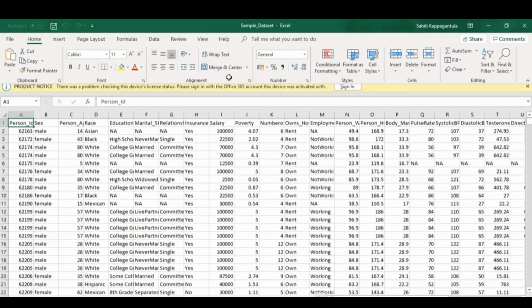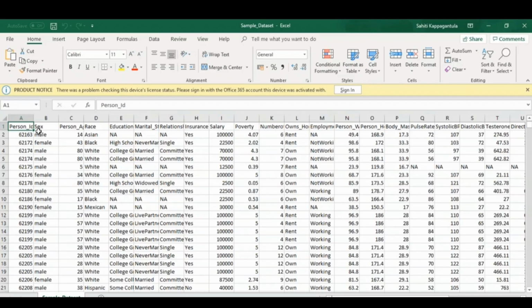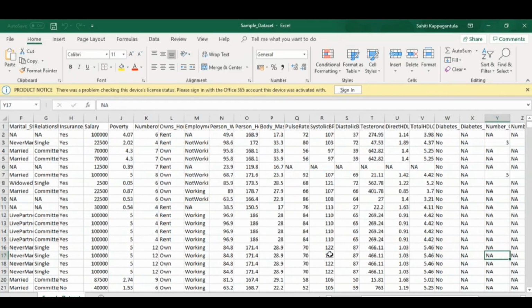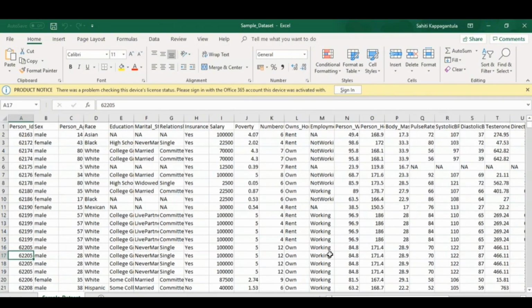So as you can see on the screen, this is basically the data set that I've chosen. I have a person ID, the gender, the person age, race, education, marital status, the relationship status, and then insurance, salary, poverty, number of houses owned, if it's rented, the rooms, the person body mass index, pulse rate, and then various other health parameters, right? So we're going to basically perform analysis on this particular data.